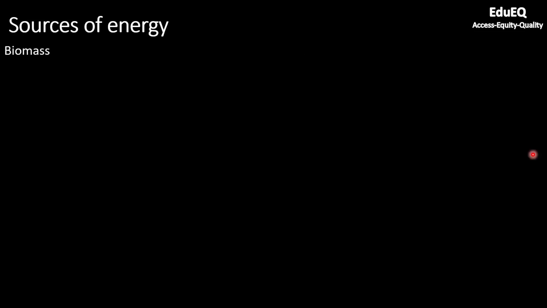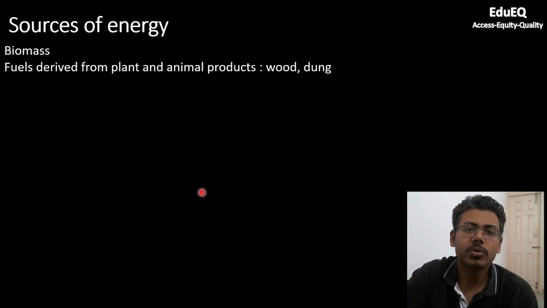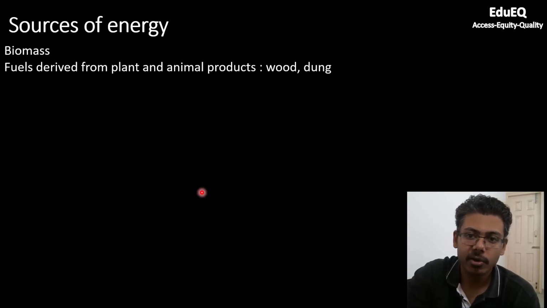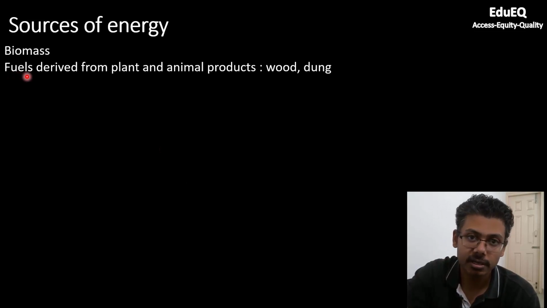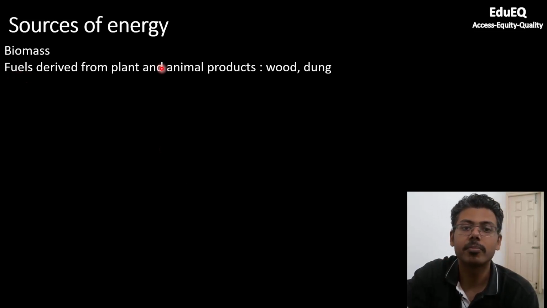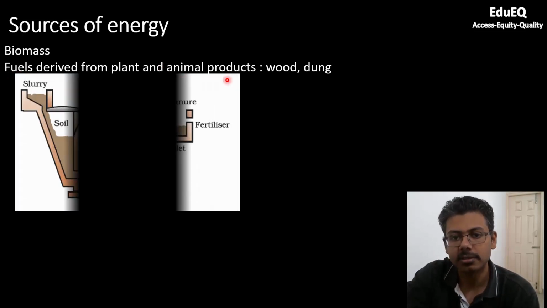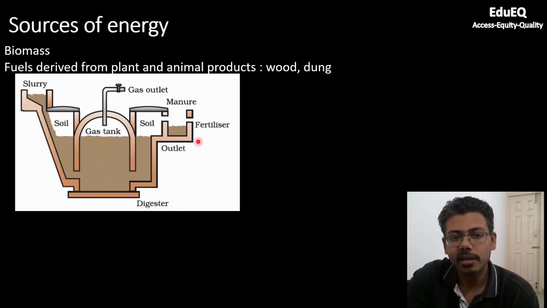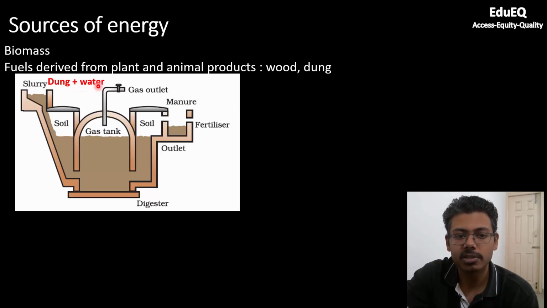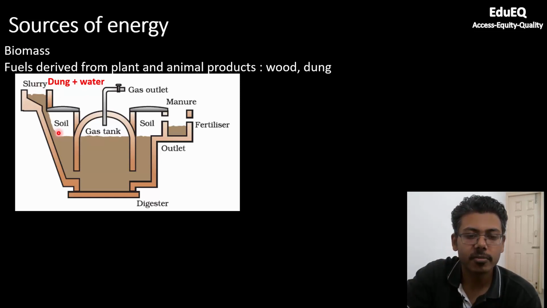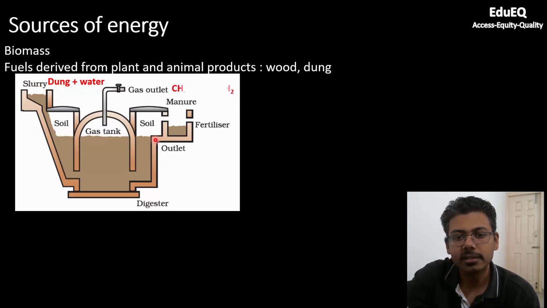Now coming to another important source of energy, which is biomass, which is also renewable, because the fuels which are generated from biomass are derived from plant and animal products. So you can see a schematic here. You put in slurry from here. Slurry is nothing but animal waste plus water. You put slurry from here, you have soil in the tank. So animal waste and water is the feed here.